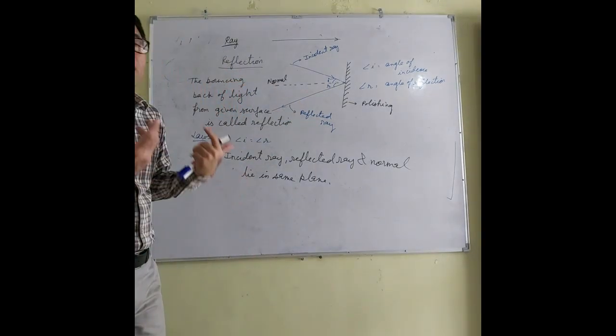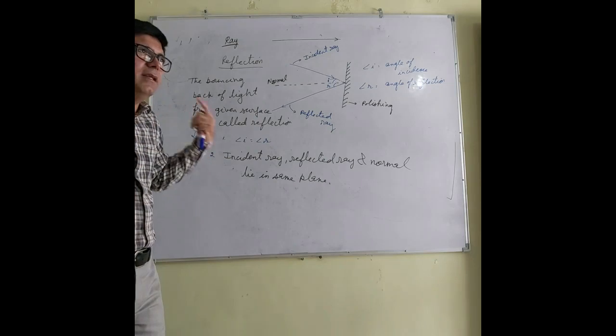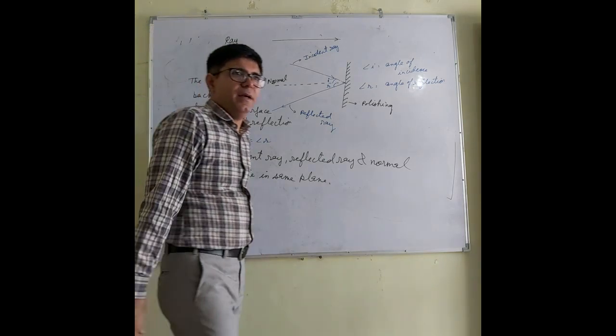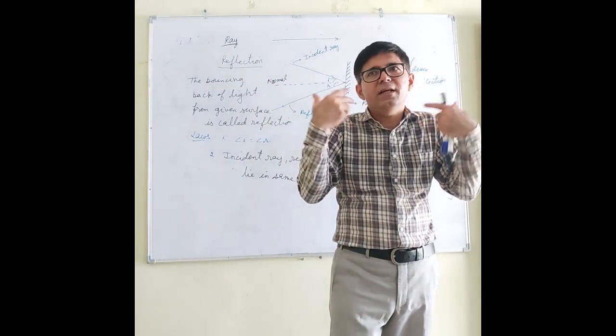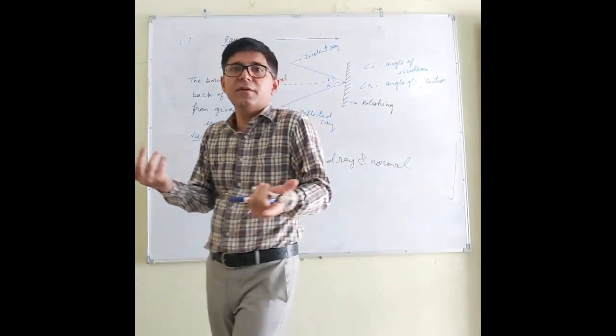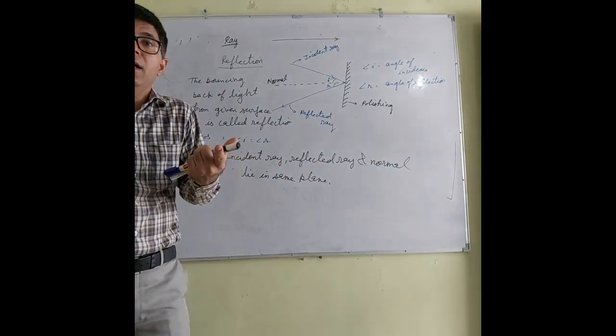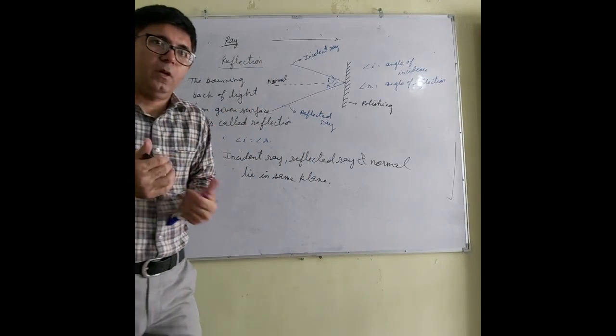So whatever we see in this universe, the objects around us, we see because of reflection.